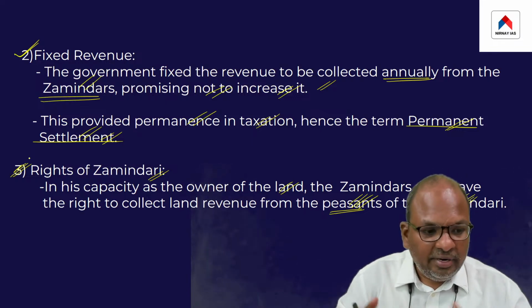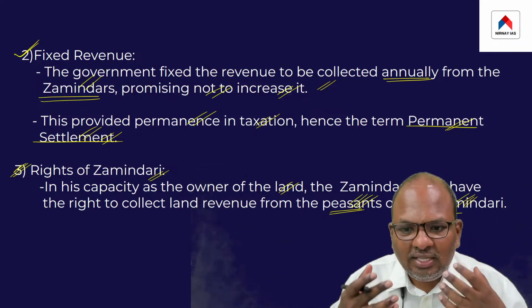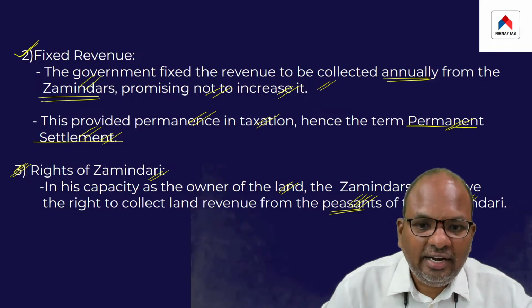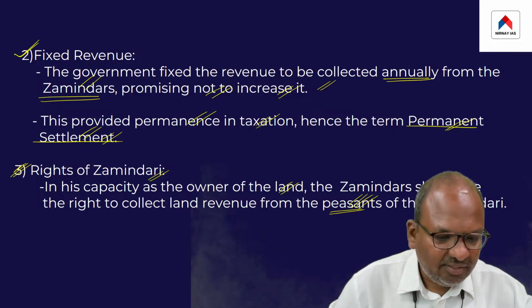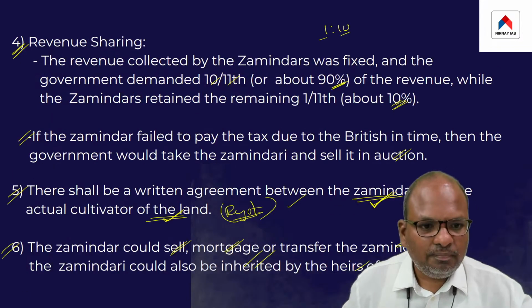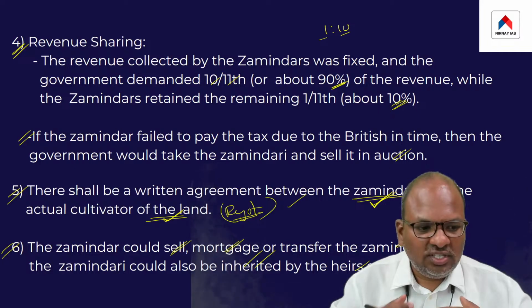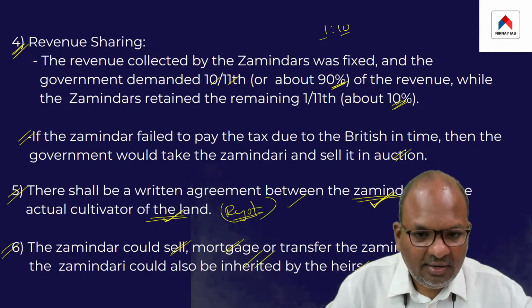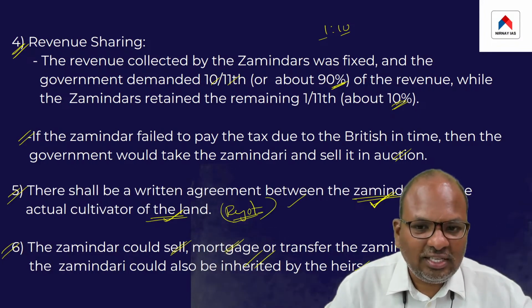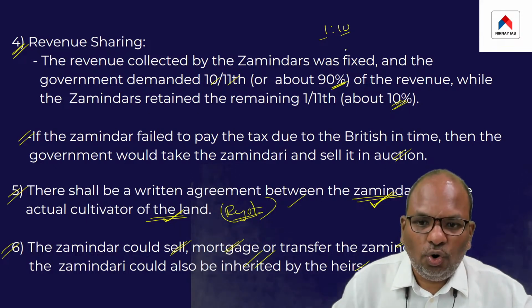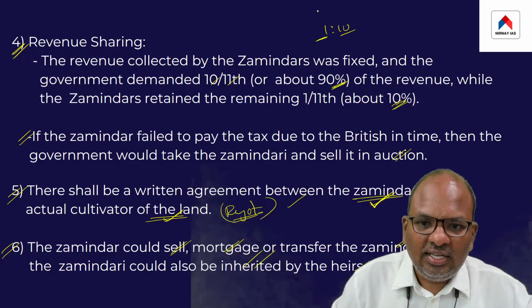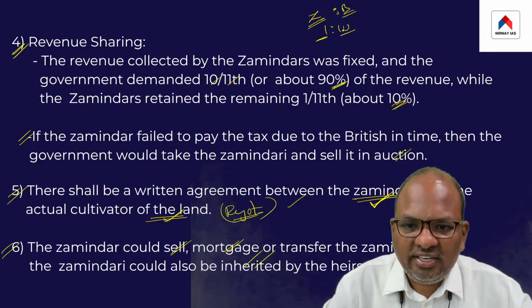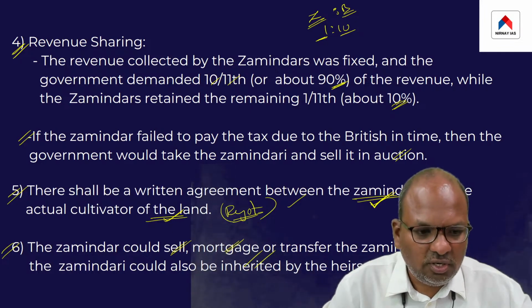Third, the zamindars in turn were given the right to collect land revenue from the actual cultivators of the land. This was the third feature. Fourth, whatever revenue was collected by the zamindar had to be shared between the zamindar and the British in the ratio of 1:10. This was also another feature.